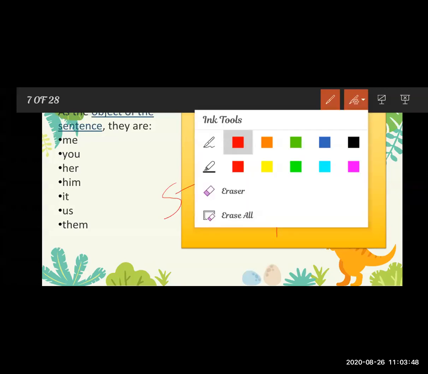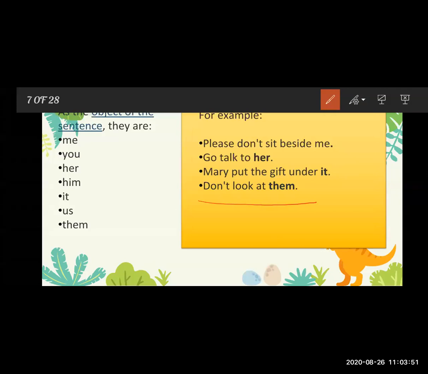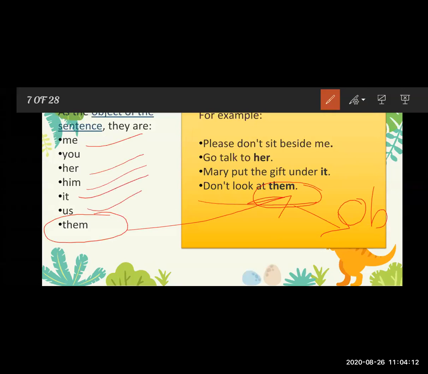Now see the next example: Don't look at them. What is the function of the objective pronoun? Here them is working as an object in the sentence. So me, you, her, him, it, us, and them are the objective pronouns, and they work as the object in the sentence.